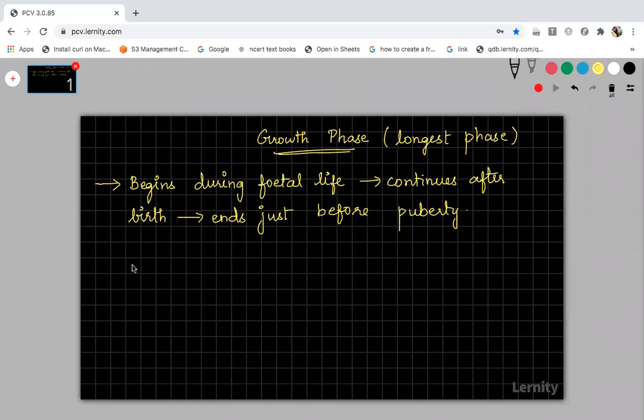Now let us see what changes take place in the growth phase. Already in the multiplication phase, the oogonia form and the follicular cells increase in size. Now in the growth phase, the oogonia will increase in size.